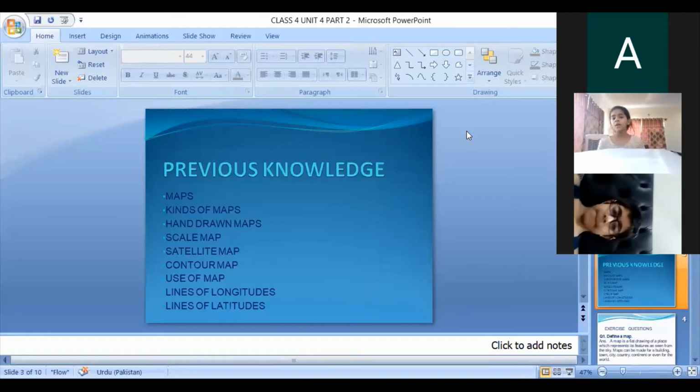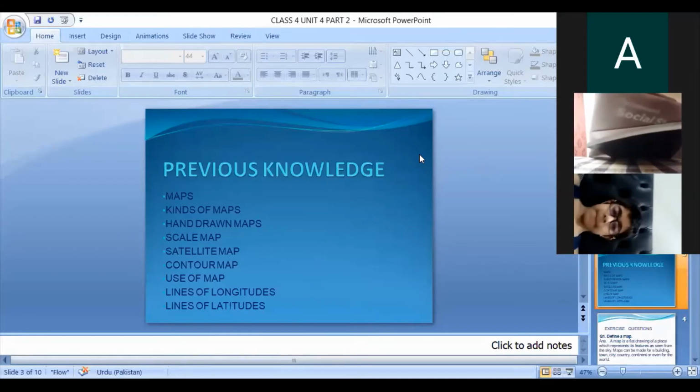Then I have told you about the physical maps. In the physical maps, you will learn about the mountains and land features, and the physical maps are drawn on scale by dividing the area into vertical and horizontal lines. Vertical and horizontal lines mean there are two kinds of lines: the lines of longitude and the lines of latitude. What are the lines of longitude? I have told you, but I will tell you again in this class.